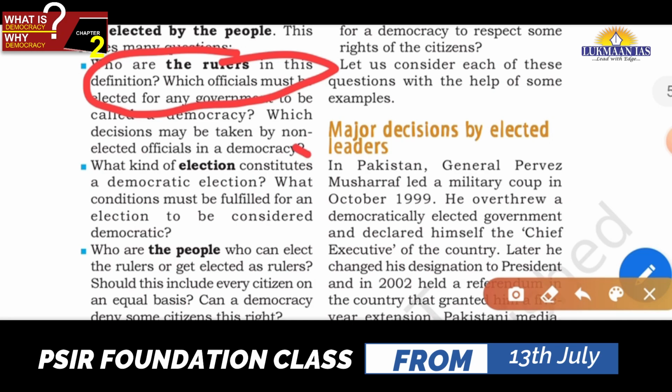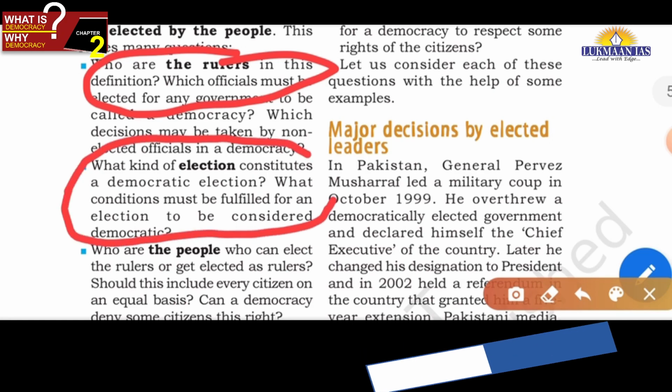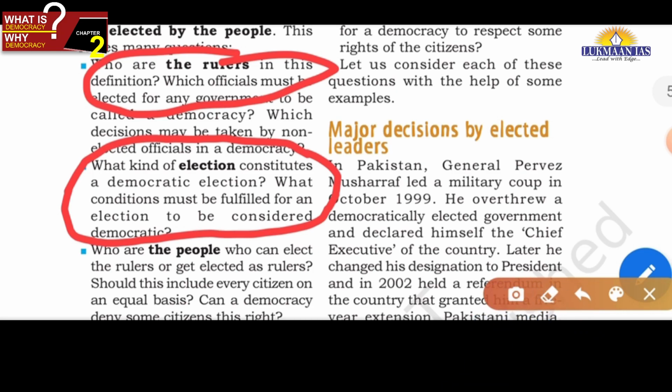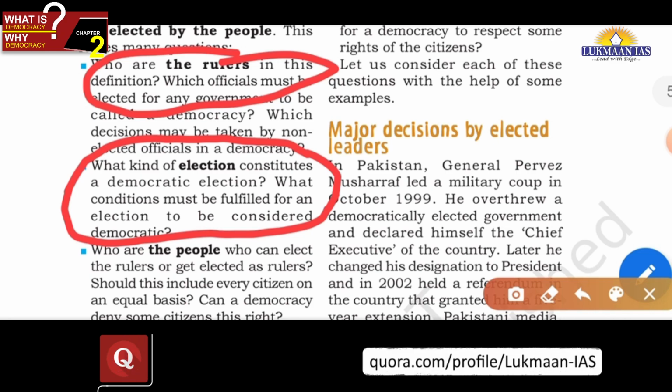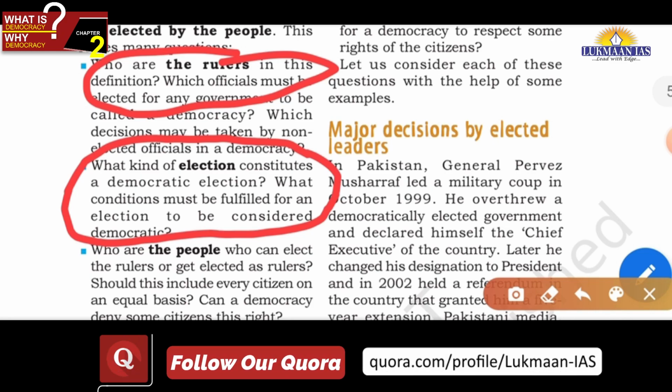Then the second rider with that simple definition is election. What election constitutes a democratic election? Many times elections are held at regular intervals, and we can see many examples in this world, even then it cannot be said to be a democracy. Why? Because the election may not be fair, may not be free, it can be rigged.